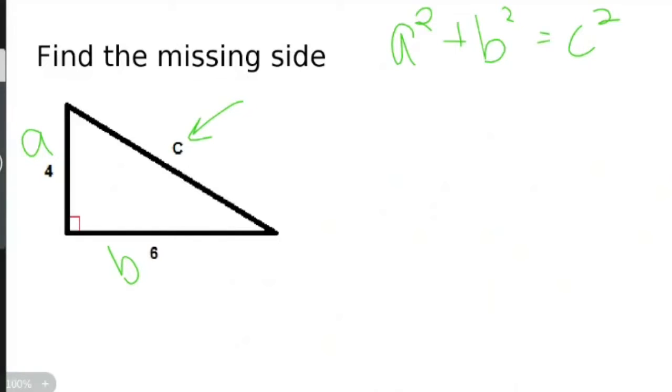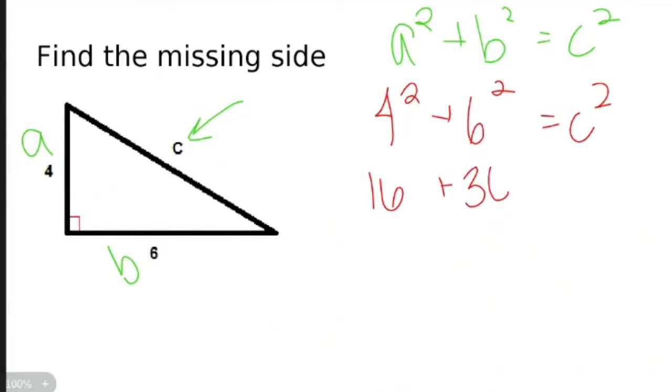So I do a little bit of math. 4 squared, a fun game, plus 6 squared equals c squared. What's 4 squared? 16. What's 6 squared? 36. And what does that equal? C squared. On the left side, I can add them up to get myself 52.